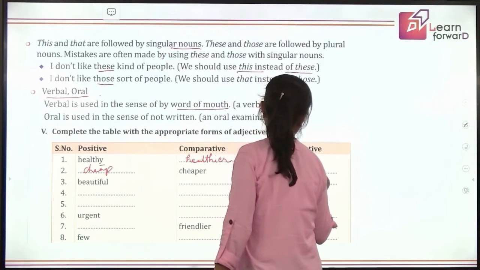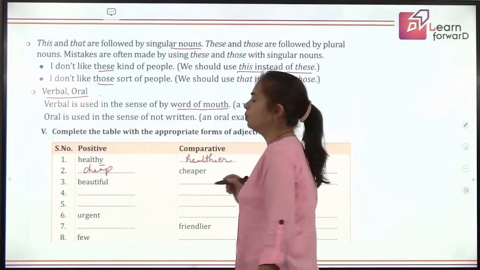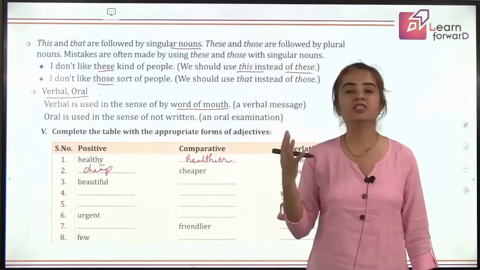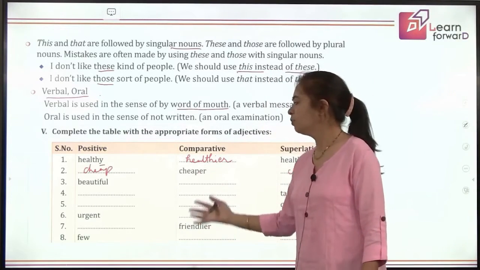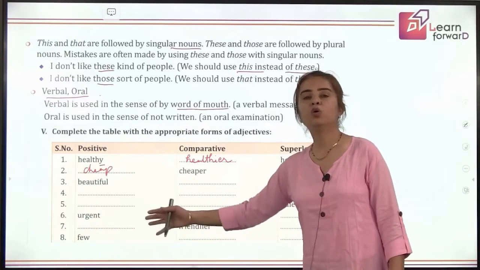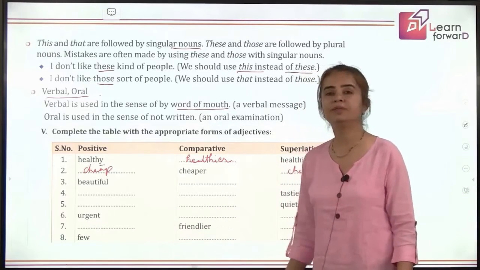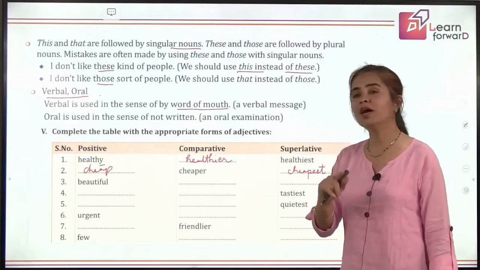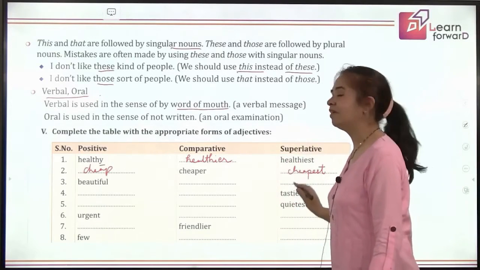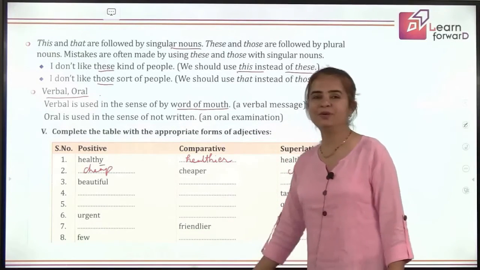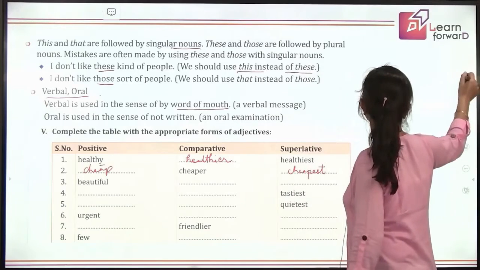Coming to next is beautiful. What is the comparative and superlative degree? Very nice. It's more beautiful, most beautiful. So I'm sure you'll be able to do them. Okay, tell me about urgent. It will be more urgent and most urgent, right? So I'm sure you'll be able to do that. That's wonderful. Thanks for raising your hands.